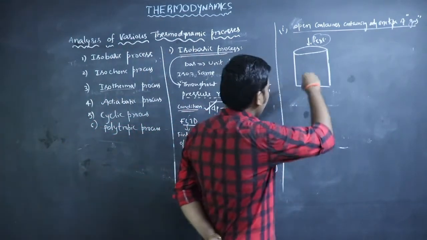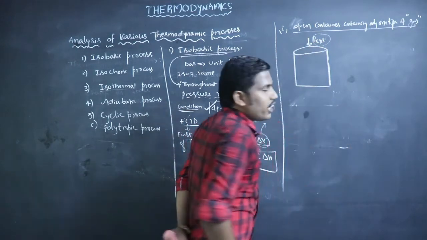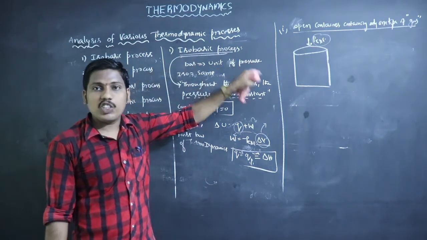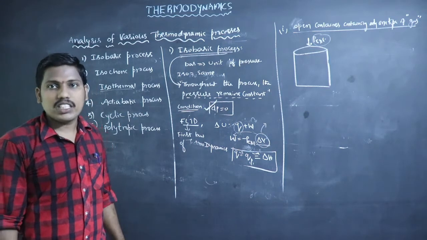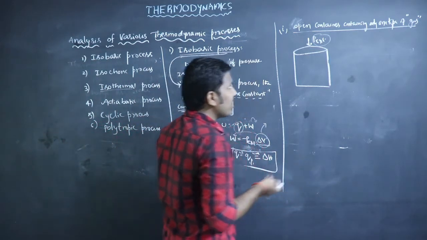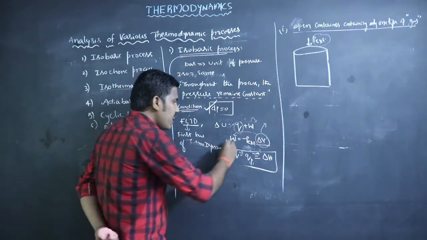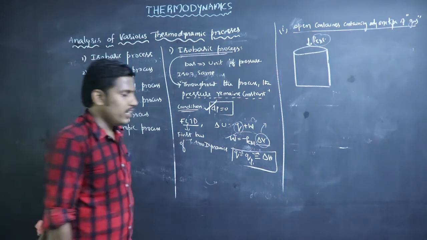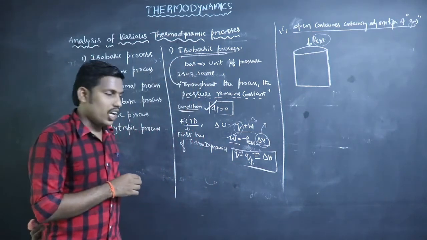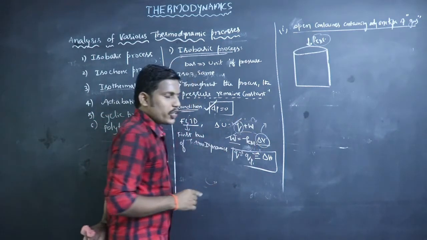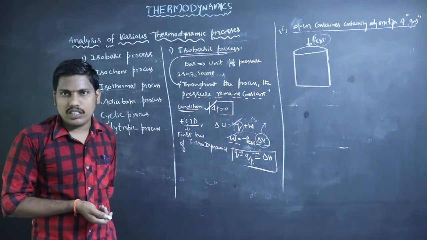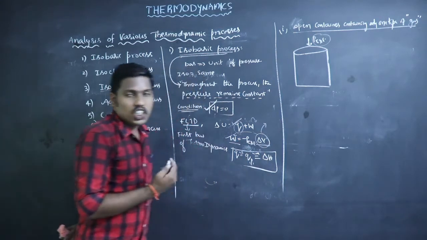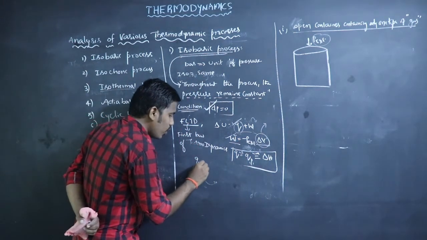This open container is maintained at constant pressure because our process is isobaric. Isobaric means the pressure remains constant. And if we calculate the volume change, then we will calculate the work done in the system. That means it may be work done by the system or work done on the system, depending on the work done values. And also here Q can be calculated. Q means heat energy absorbed or released at constant pressure. So Q at constant pressure means delta H.